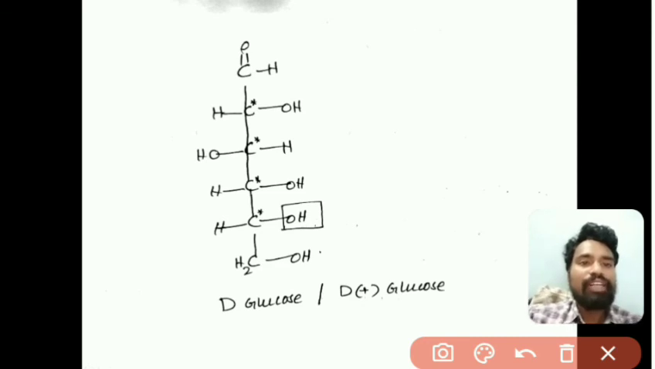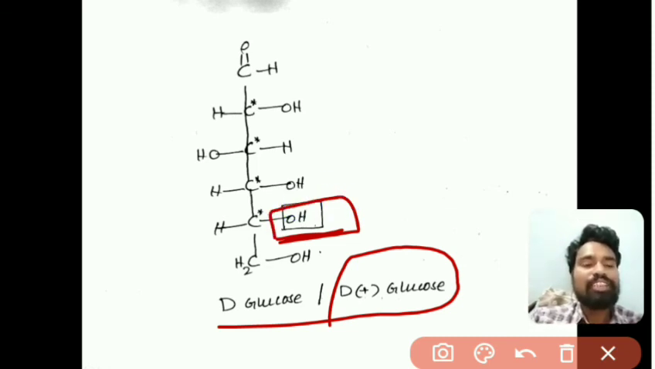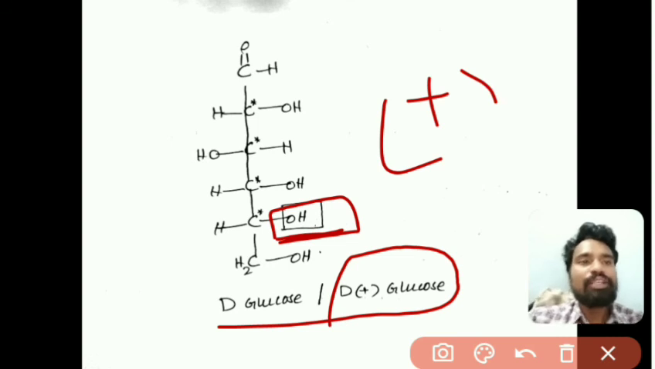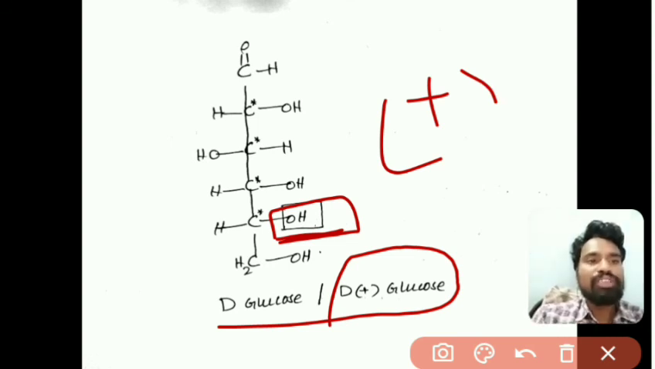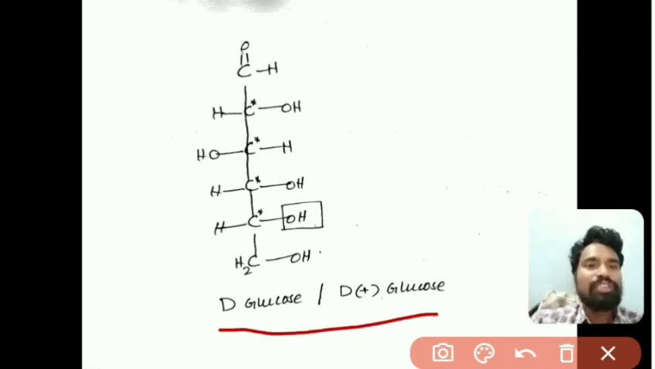So here I have written D plus glucose. That means this capital D refers to the highly oxidizing group on the right side at the last asymmetric center. Plus indicates that the optical rotation of glucose is a positive value. So glucose rotates the plane polarized light towards the right side. That's why this is a dextrorotatory or plus compound, and that's why we have written D plus glucose. So this is the chain structure of glucose. Thank you.